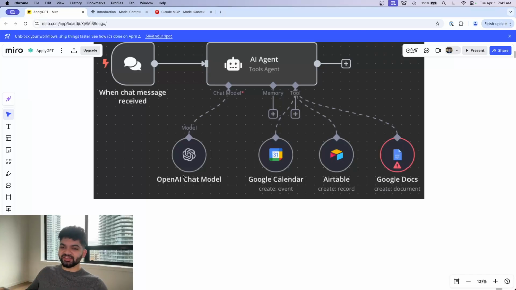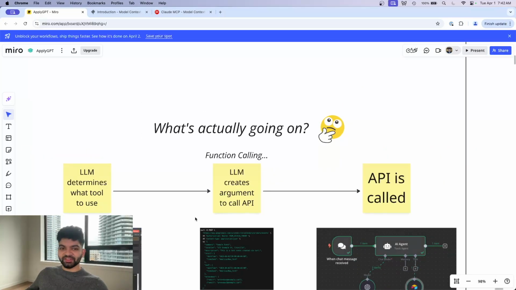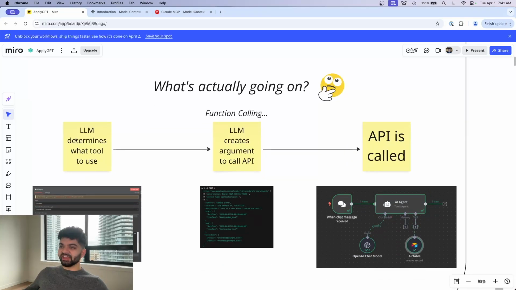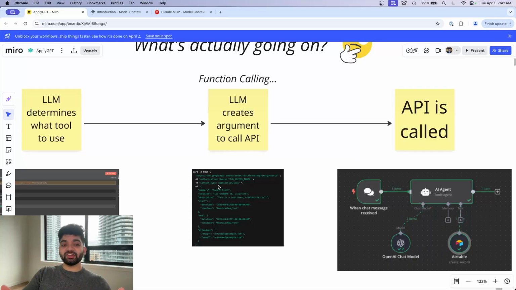In the backend, if you actually care what's going on real quick, it's not magic, of course. There is some real logic, custom code going on here. The LLM is first determining what tool to use. So among all of these tools, it first determines which tool it should pick. Next it creates an API request that it sends to Google Calendar saying, hey, this person has requested making an event at this time on this day with this name and this description.